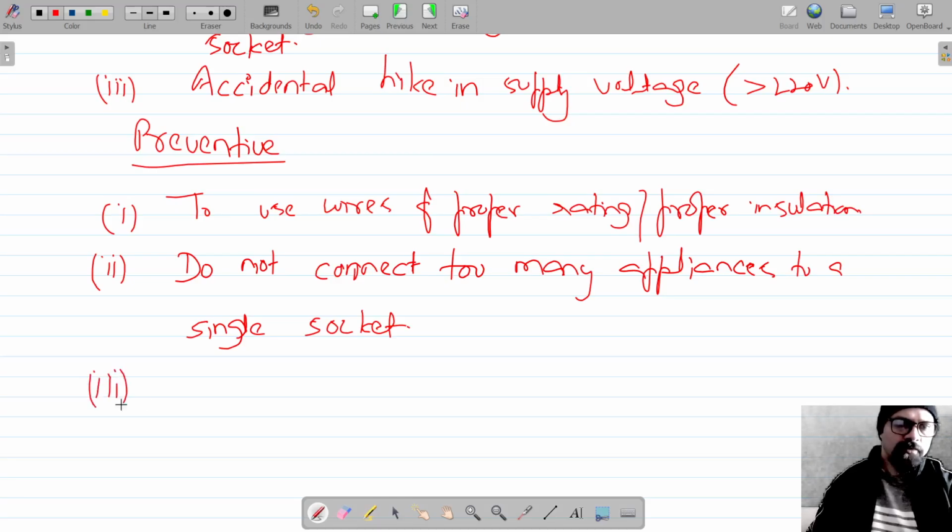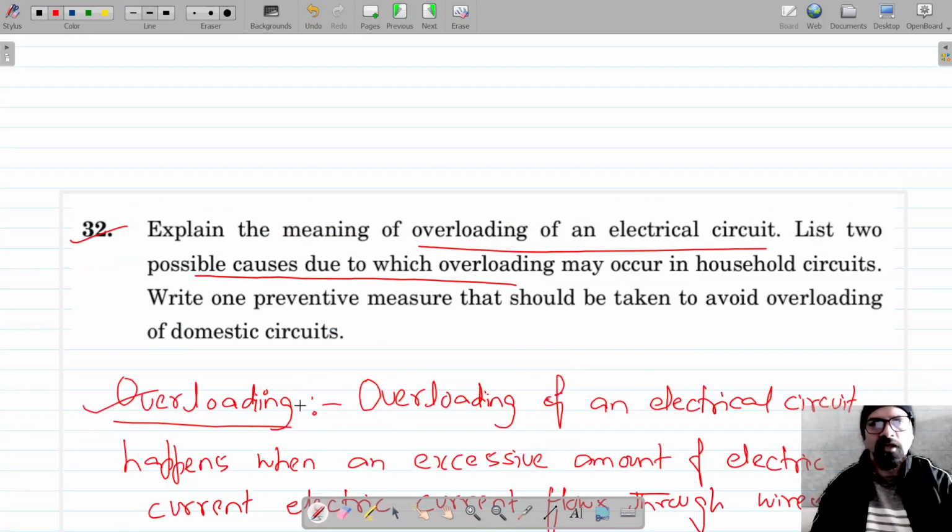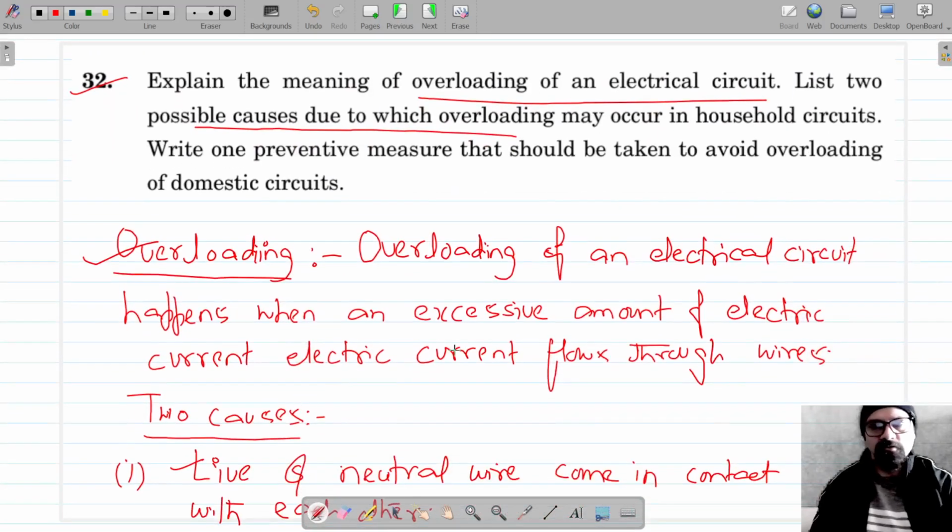Okay, and what could be the third preventive measure? We have to use the fuse. Use fuse as a safety device so that whenever the temperature increases due to excessive current, the fuse wire melts and breaks the circuit. So, fuse as a safety device. So this is how exactly you should answer this question. And let's move on to the next one.